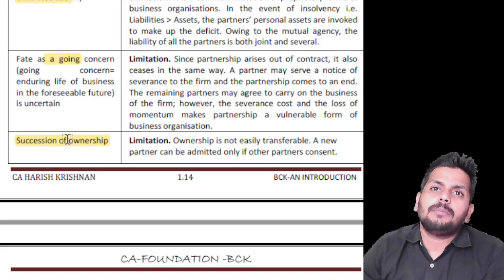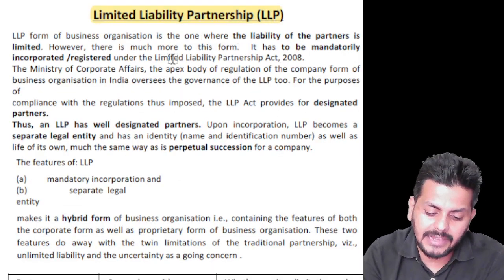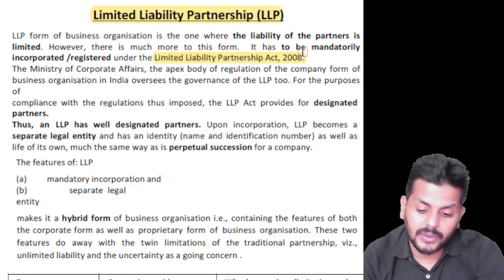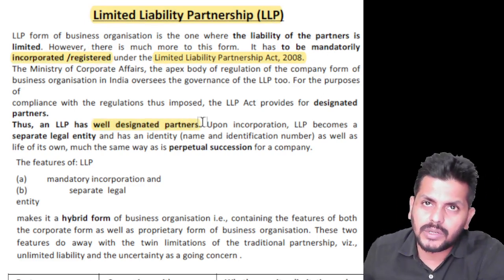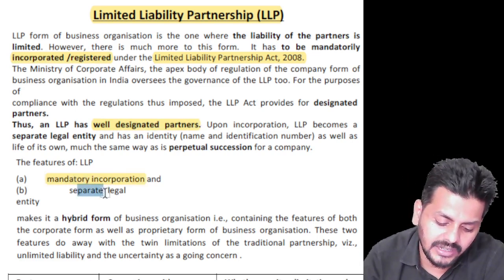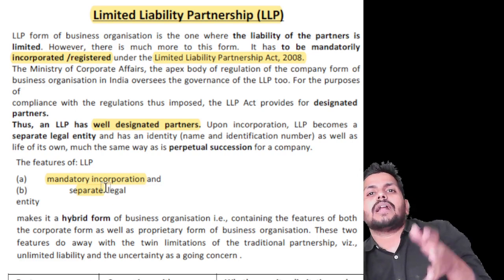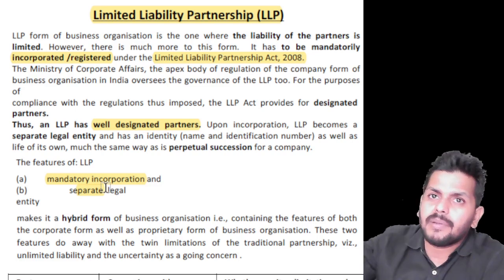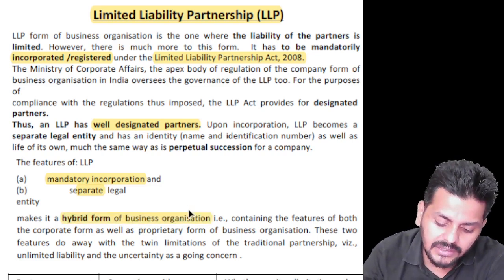A more evolved and better version, the corporate version of this concept of partnership firm, is the LLP. It's guided by the LLP Act 2008. Here there is compulsory registration required. It has to be mandatorily incorporated or registered. An LLP has designated partners who will do all the work. And two things that are obviously different here are the mandatory incorporation and that it is a separate legal entity, which makes it better than the partnership but not as great as a company. It is a corporate body but not as great as a company, but not as bad as a partnership. So it's a very hybrid form of business organization.